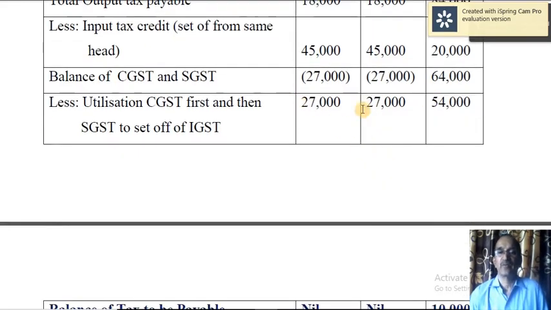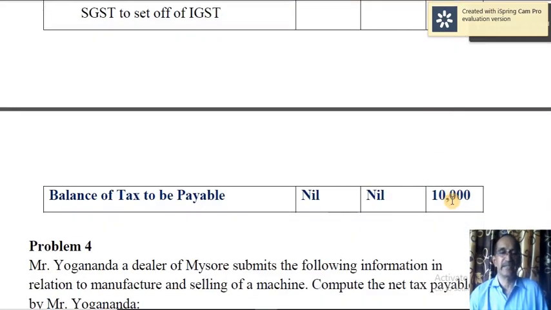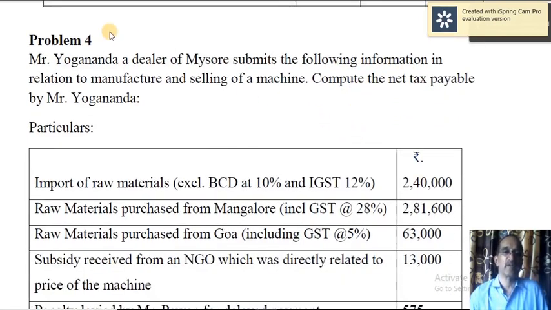Now, when you have to set off, what you have to do is first you have to exhaust CGST input tax credit surplus. So 27,000 is the surplus amount. So use this 27,000 towards 64,000. Then use surplus of SGST. So totally that will be 54,000. Still you need to pay 10,000 IGST. Okay, let us move on to the next problem.